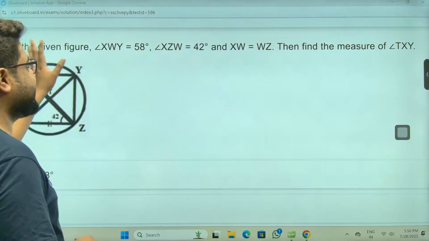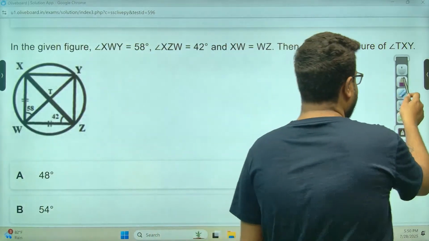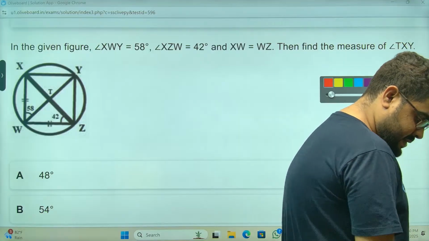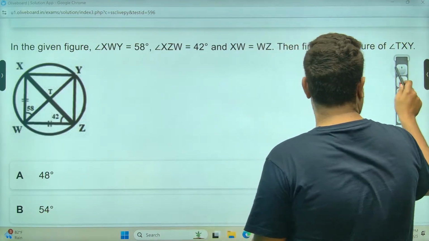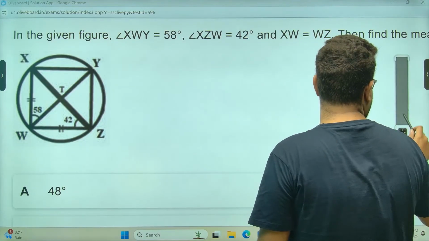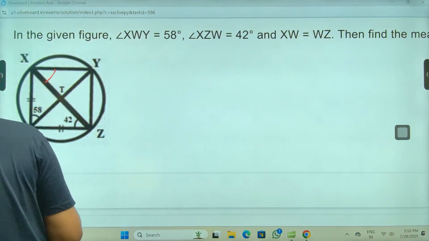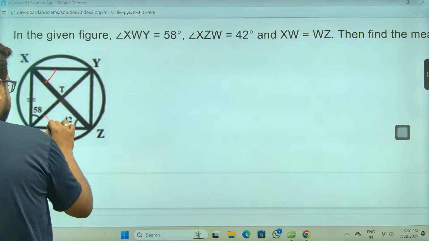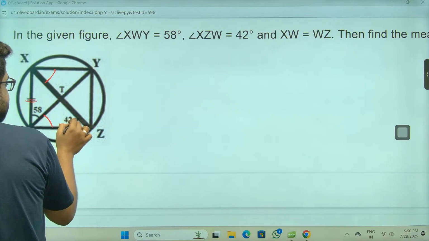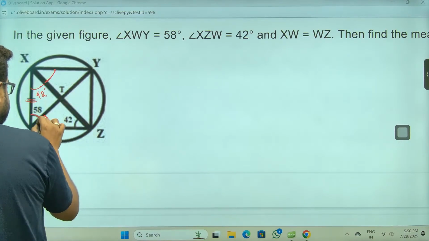X, this is given, read it, X W. Okay. Come on. txy, remember txy. We need txy, meaning we need this one. Okay, these two are same. Oh, then it is correct. So if this is 42, then this is also 42. If this is 42 and this is 42, then this whole angle is how much, sir?